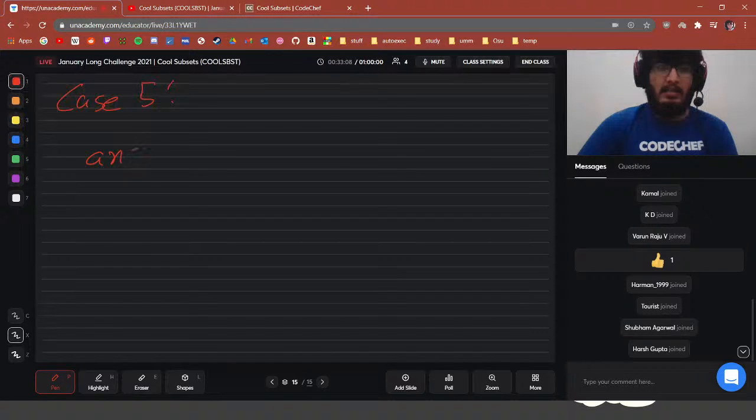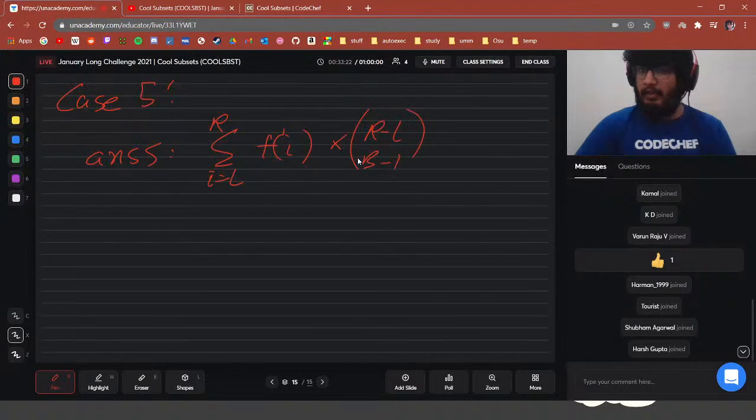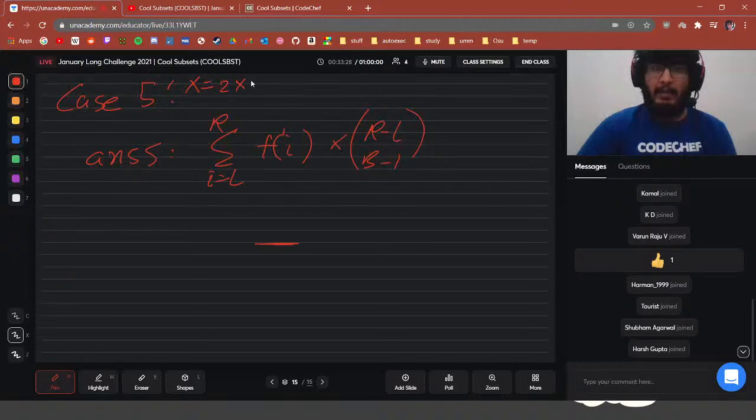Case 5, the answer 5, is just the summation of i equal to L to R of Fi into R minus L choose B minus 1. This is what we calculated before. We will use inclusion exclusion to subtract. Case 5 is the one where x is equal to 2 into p to the power k, just so that you know.